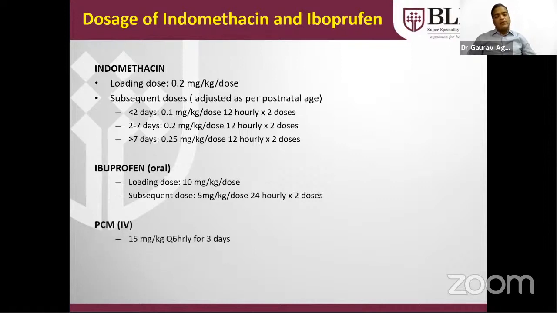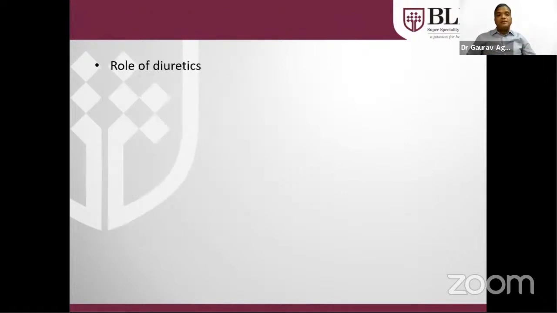Paracetamol has to be given by IV, 15 mg per kg per dose, 6 hourly for 3 days. Similarly, if PCM is also not effective, it can be repeated for a second cycle. If medical treatment also fails, believe me, the diuretic has a very good role. But diuretic should be given when medical therapy has failed and should not be used simultaneously.